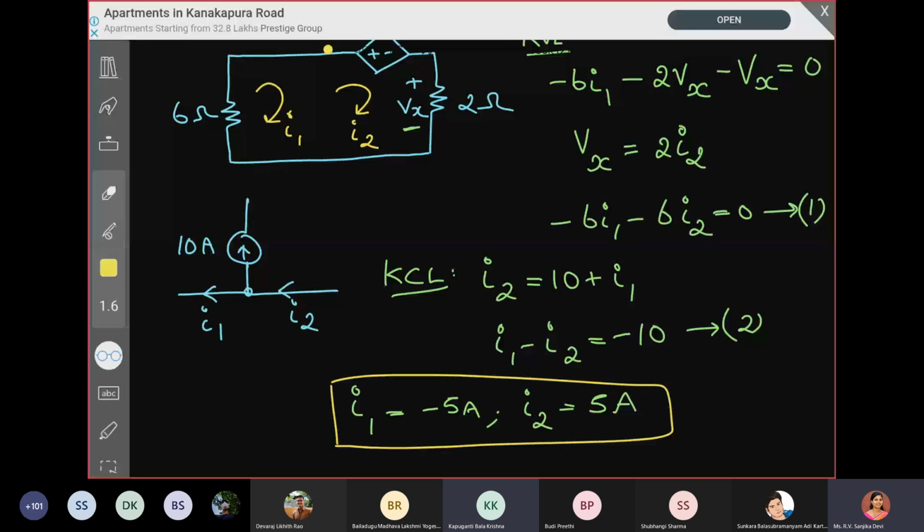So after solving the mesh currents I1 and I2, we have to find what is asked. Okay. So they are asking to find the value of Vx. So Vx is 2 times I2. So we will be getting the value as 10 volt.